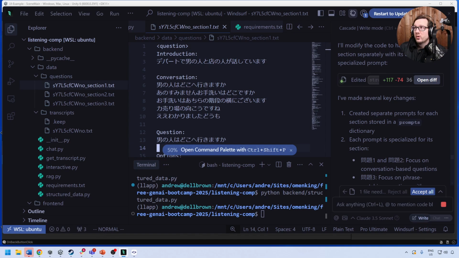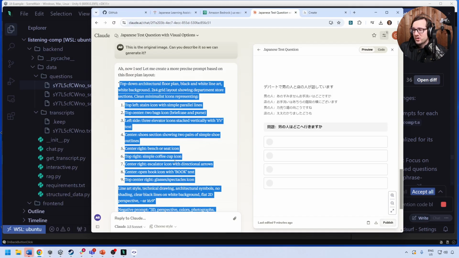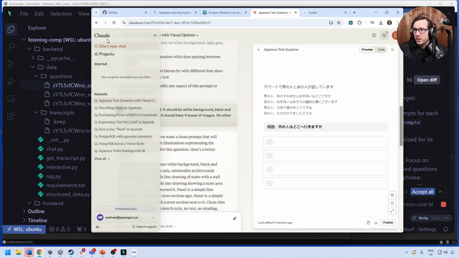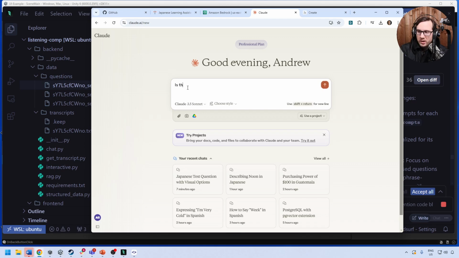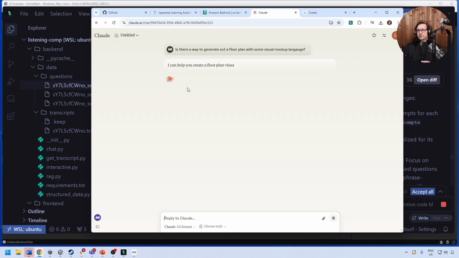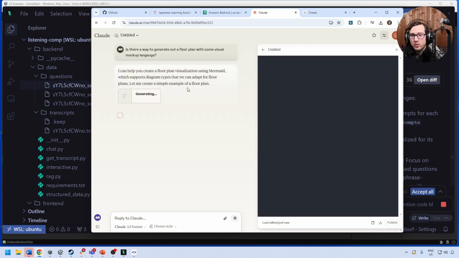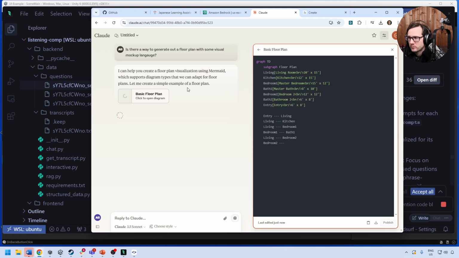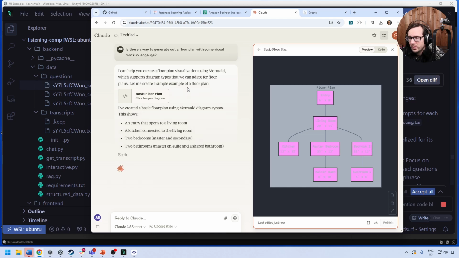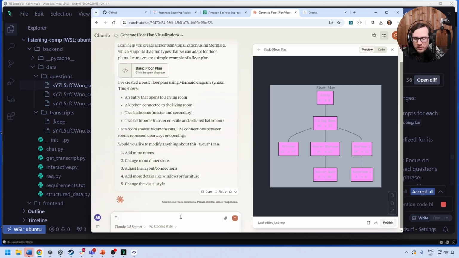So the next thing I would say is, is there a way to generate an architecture? The image is generated, so I'm going to go back over here. Is there a way to generate out a floor plan with some visual mock-up language? That's what I want to know. Using mermaid. Oh, could it use mermaid? Okay, that's no good. Like a real floor plan.